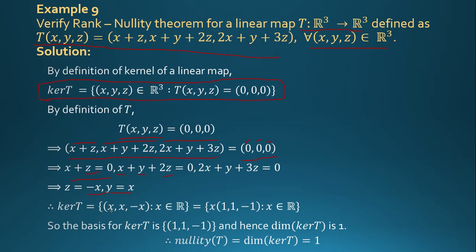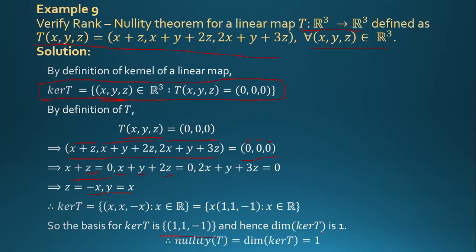Kernel of T is equal to x, y, z belongs to R3, so x, x, minus x, where x belongs to R. Here x, y and z were in 3 dimensions, but here we got only 1 dimensional: x, x, and minus x, where x belongs to R is equal to x into 1, 1, minus 1, where x belongs to R. So the basis for kernel T is 1, 1, minus 1.